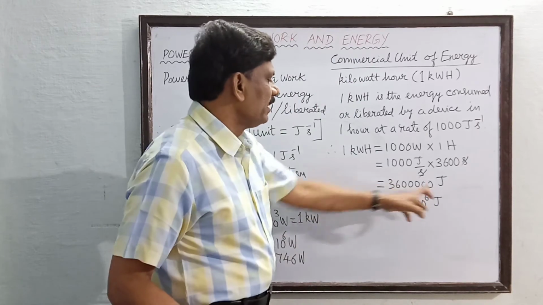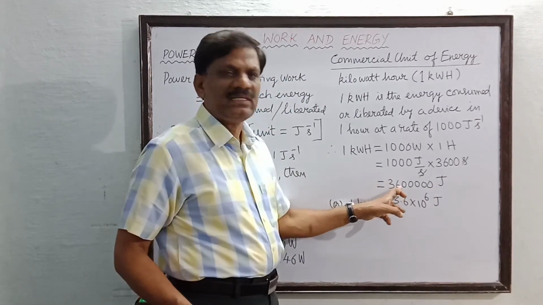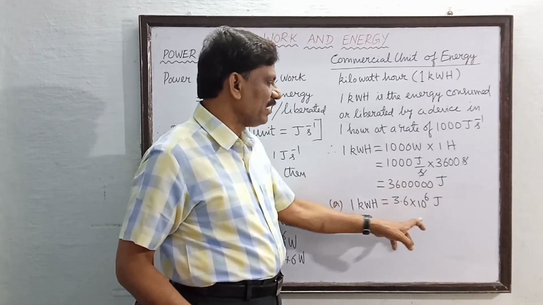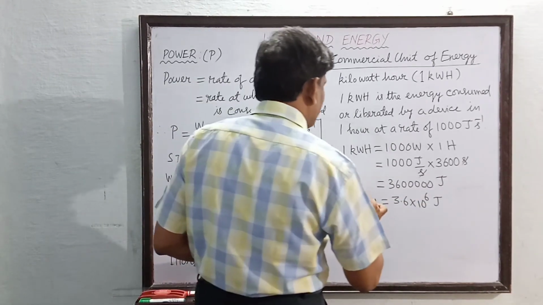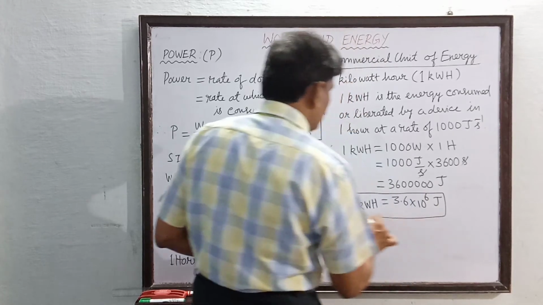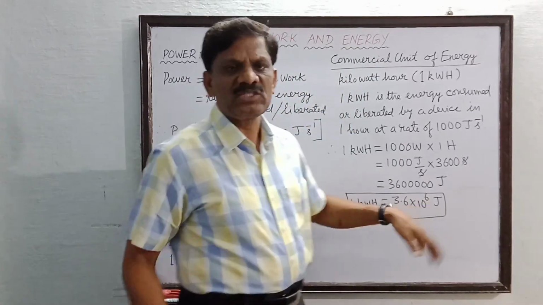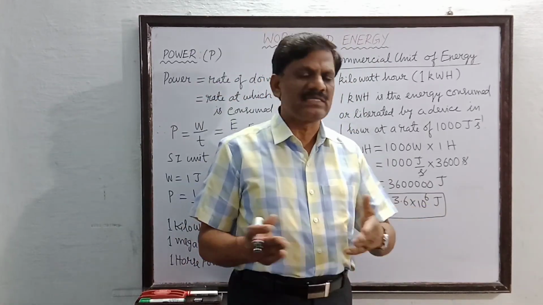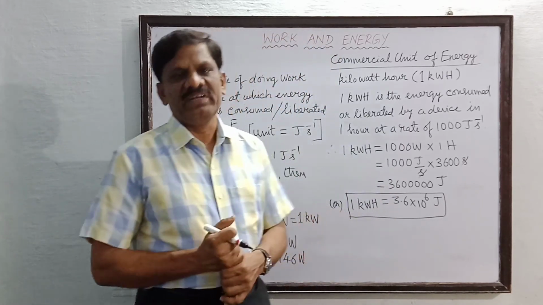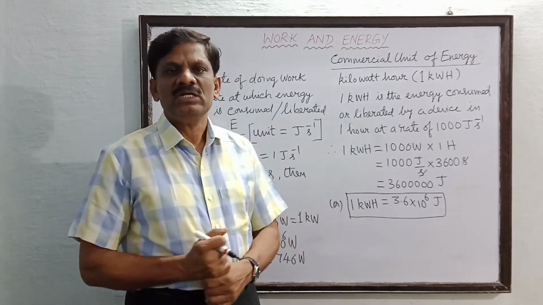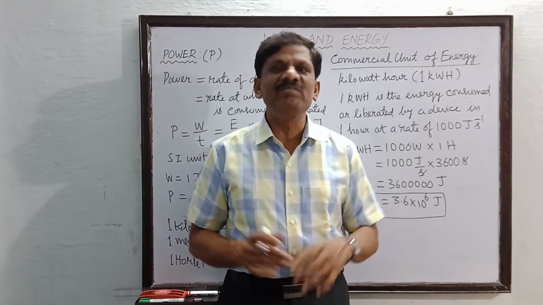So I have shifted the decimal. I have kept the decimal between 3 and 6, so that 6 digits are following. Therefore into 10 power 6. So this is the conversion factor between kilowatt hour and joule. Joule is actually the SI unit of energy. But commercial unit of energy is kilowatt hour. So we can express kilowatt hour in terms of joule.